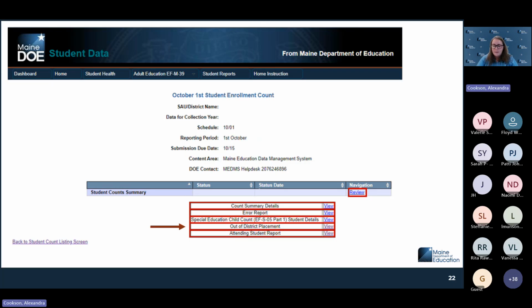Then there's the out of district placement report. Students who are placed out of district are students who will maybe have subsidy that you will be receiving, that maybe you're tuitioning them to another school district, or you're responsible for making sure that they are enrolled somewhere. This is the part where it gets a little bit tricky with certifying and decertifying. Students on that report won't be enrolled by your school district, they'll be enrolled by another school district, but those counts may benefit your school district and may be a subsidy count coming to you that then you would be paying over to them. So this is an important report to note.